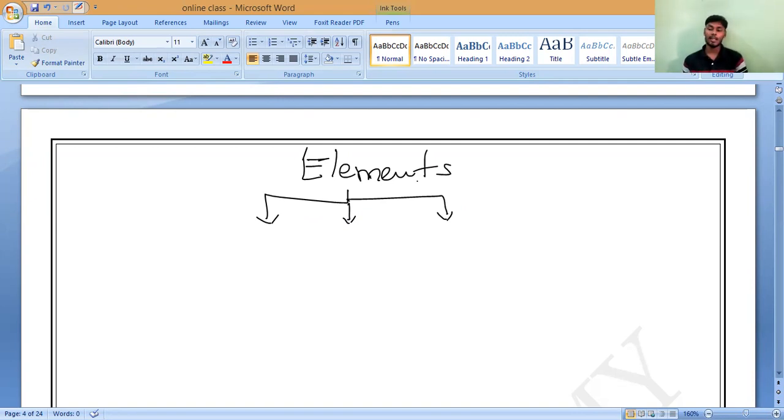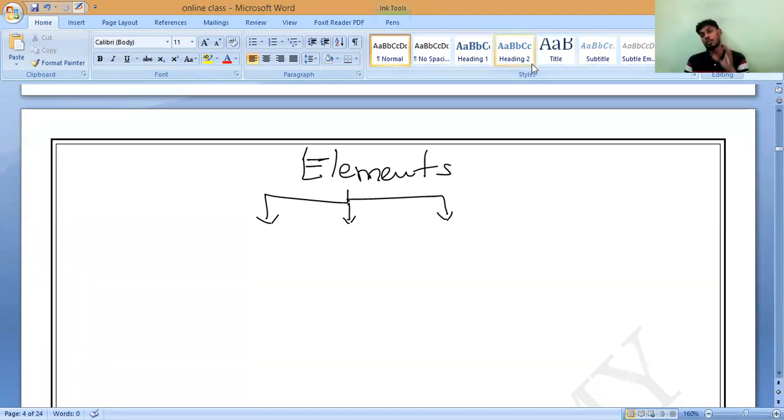Based on the characteristics, in class 8 you may have studied metals and non-metals, and some show the properties of both metals and non-metals. That is why we call them metalloids.